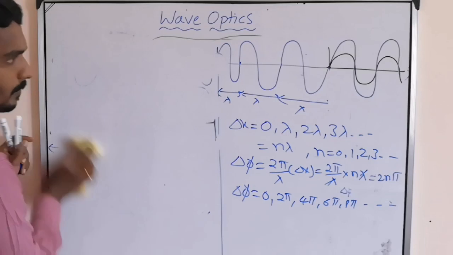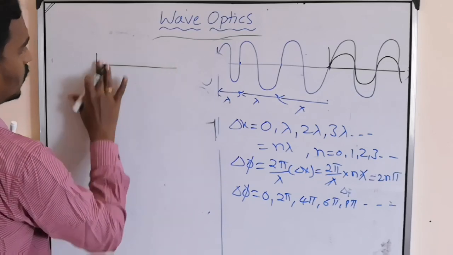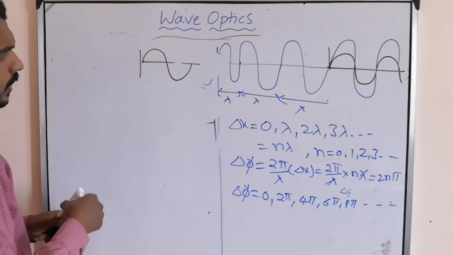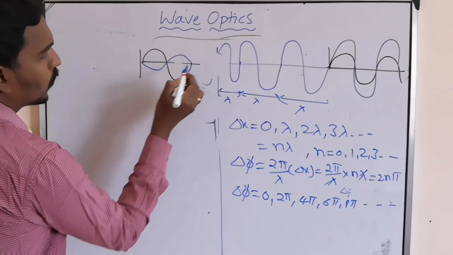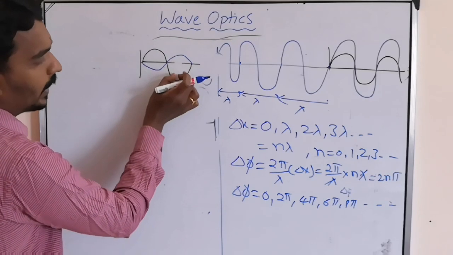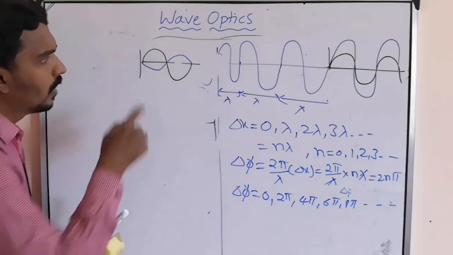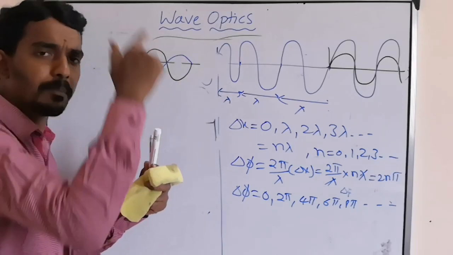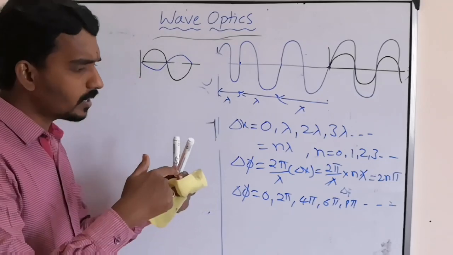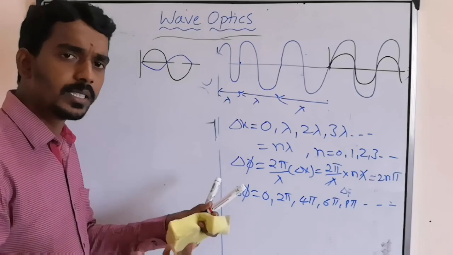What is that? Let's take it the same way. This is one wave. Now another wave is imposed like this. So positive pulse imposed on negative pulse, negative pulse imposed on positive pulse. Opposite. That means one wave is trying to displace the particle up at one instant, but another wave is trying to displace it down. One is trying to move it up by 2 centimeter, another will bring it down by 1 centimeter. So what is the resultant?